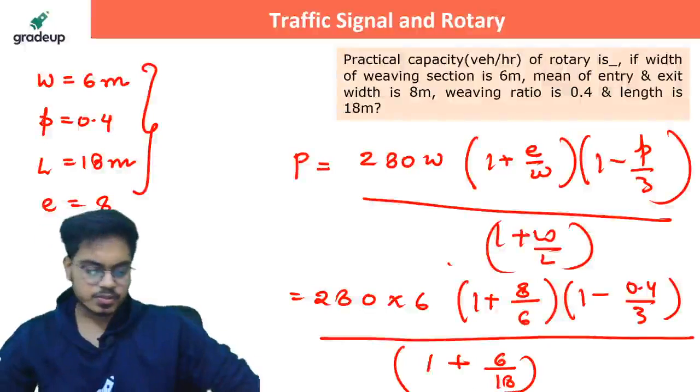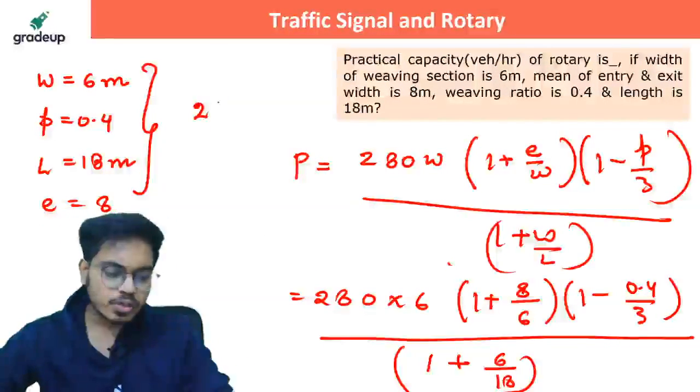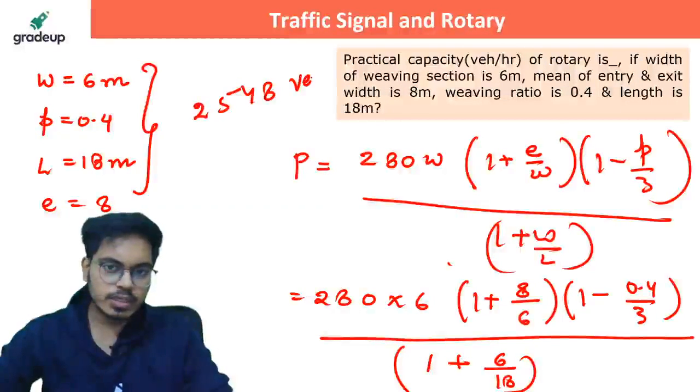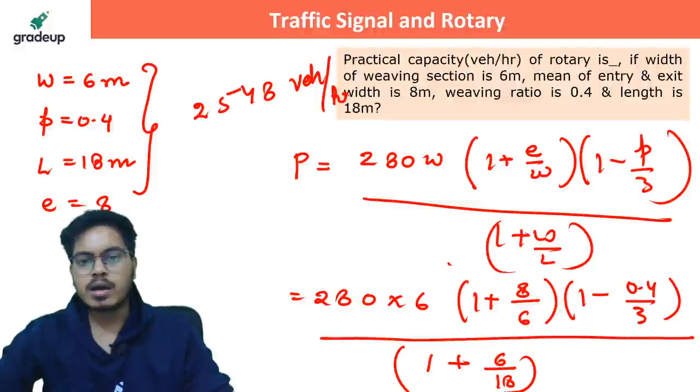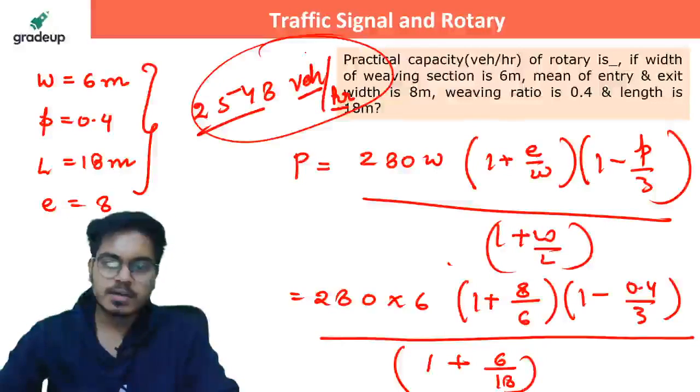18. Please solve this. How much should it be? Very good, Noman and Sonu. It is 2548 vehicles per hour. Okay, guys. So yeah, it is the right answer.